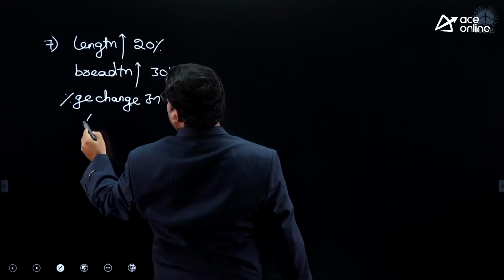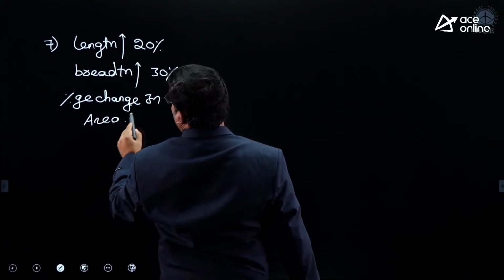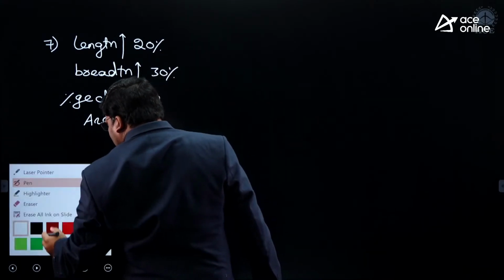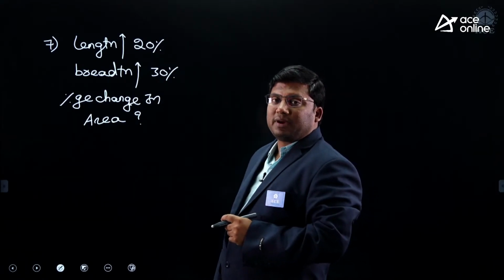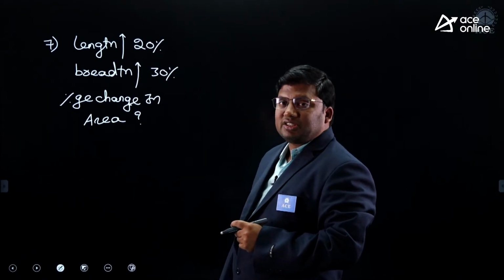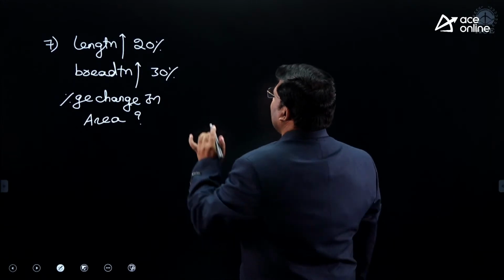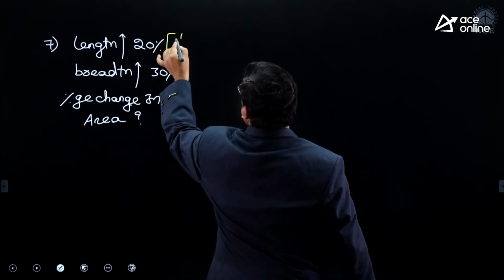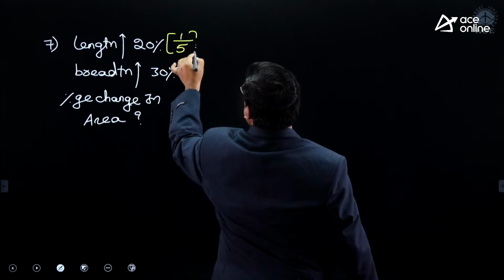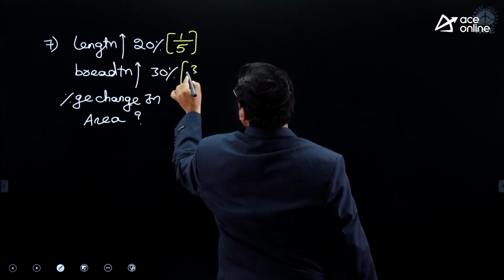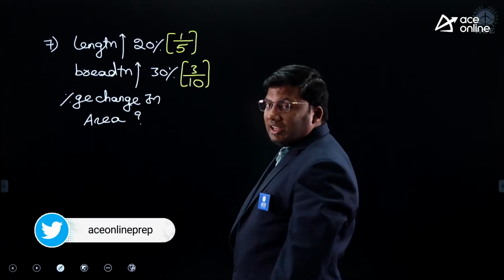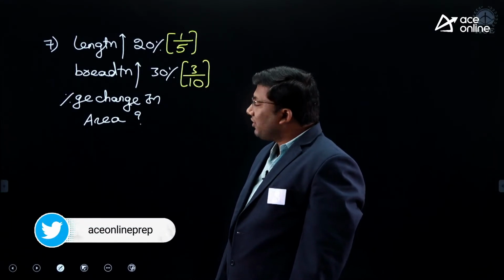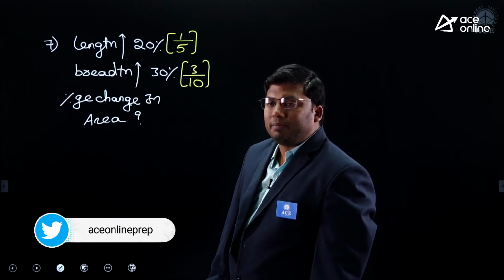Find the percentage change in area. Length is increased by 20%. Breadth is increased by 30%. 20% is 1 by 5. 30% is 3 by 10. Length is increased by 1 by 5. Breadth is increased by 3 by 10.